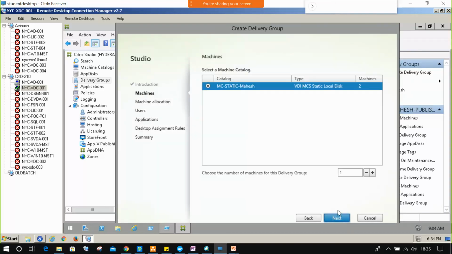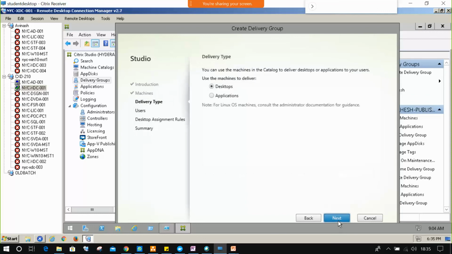Next, only static machines are available. So which one do you want? Do you want to deliver only desktop or applications? We have already seen applications. So desktop delivery. Okay, if you want, you can also do applications, no problem.